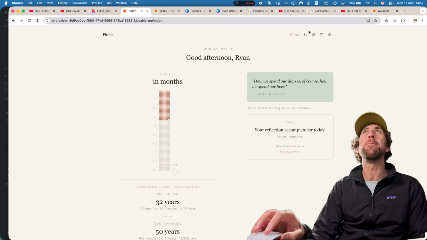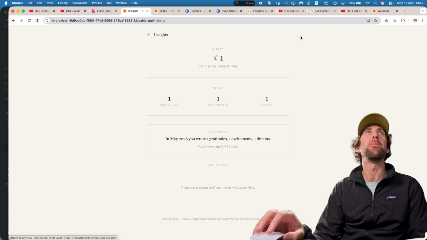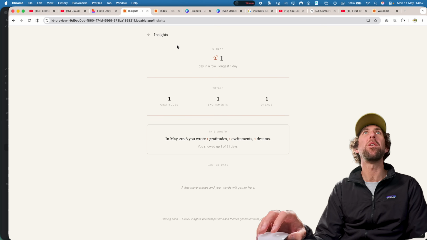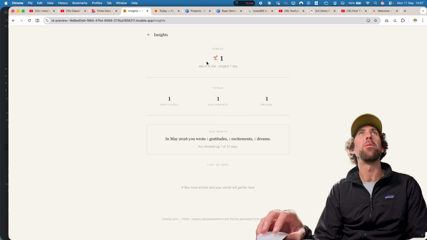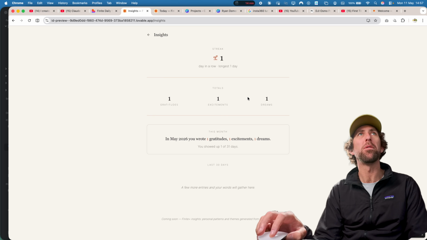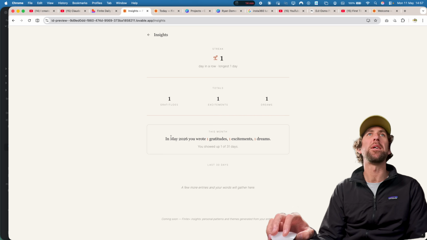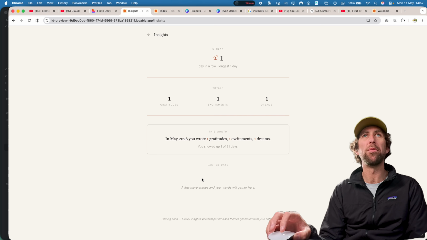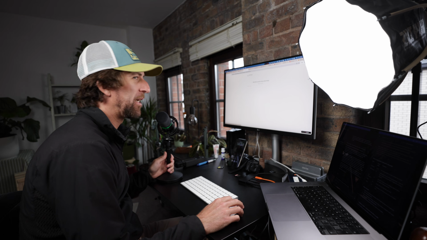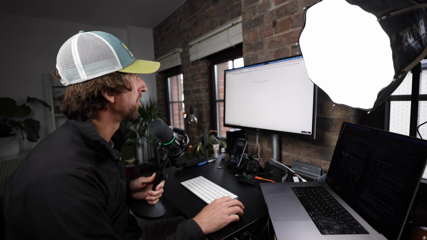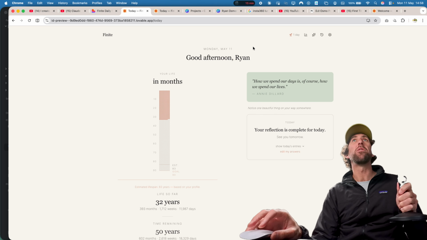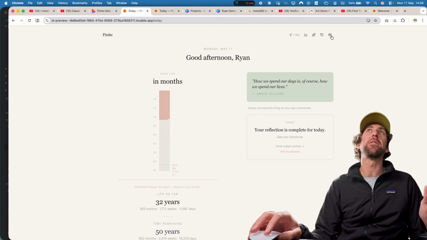So all of this is built within Lovable. I actually don't know what this is yet. Okay, so here we go. Here's our insights. We've got a 1-day streak. We've logged one of each of those categories, and it's giving us a month summary as well. So you can also add your dreams as well, your goals, so you can kind of have an idea of the things that you want to set your sights on in the future.